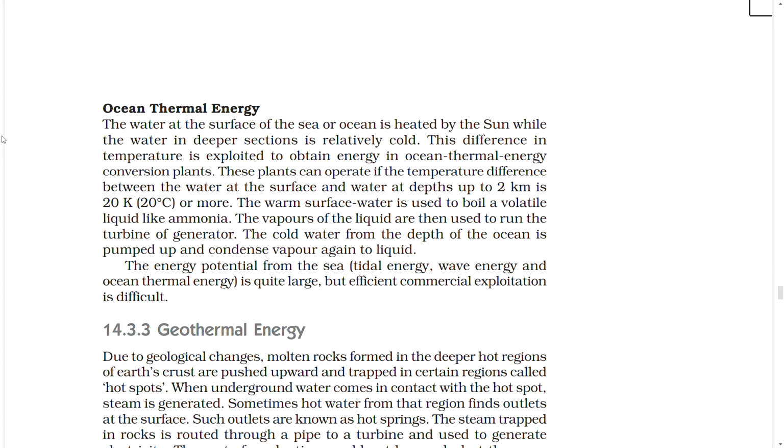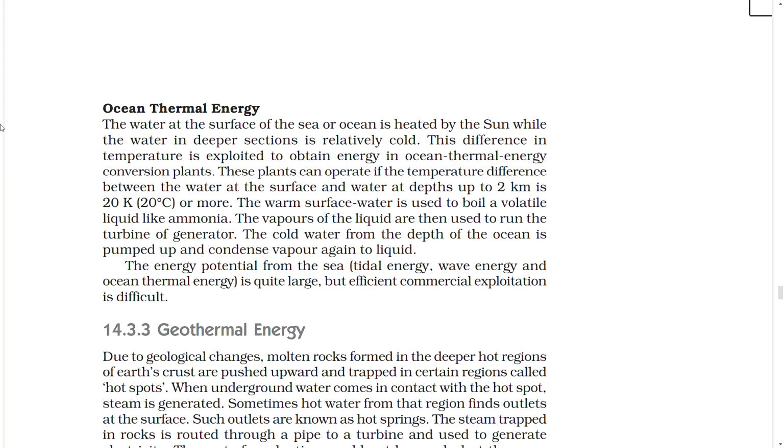Ocean thermal energy. The water at the surface of the sea or ocean is heated by the sun while the water in deeper sections is relatively cold. This difference in temperature is exploited to obtain energy in ocean thermal energy conversion plants. These plants can operate if the temperature difference between the water at the surface and water at depths up to 2 km is 20 degrees Celsius or more.